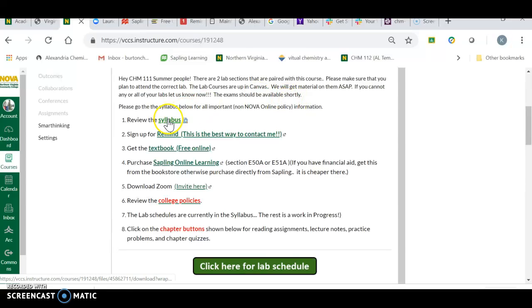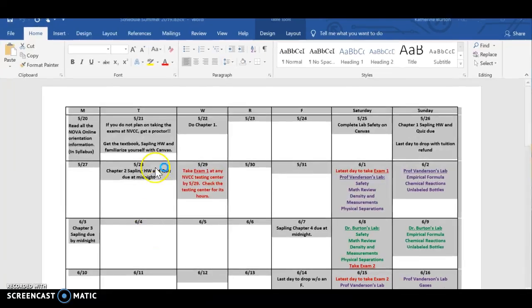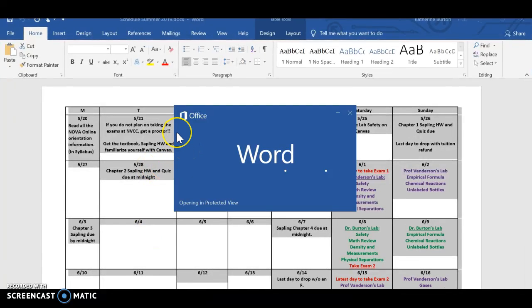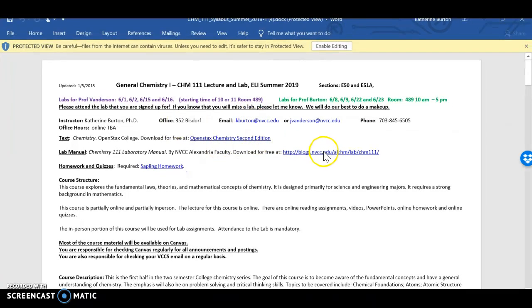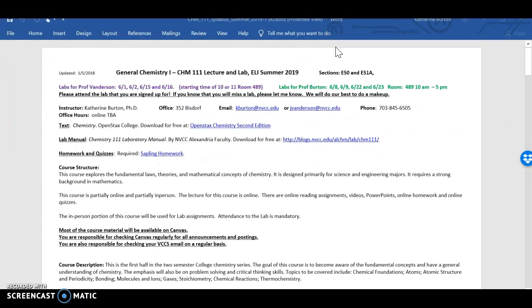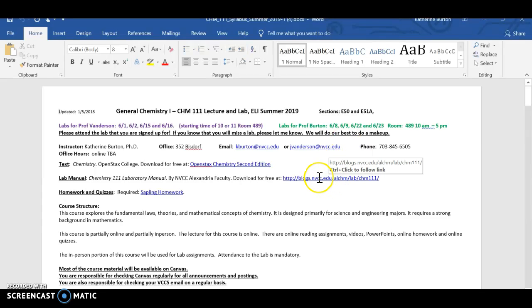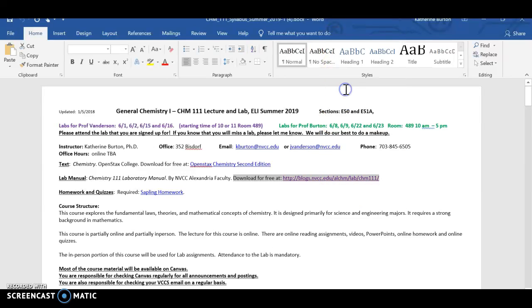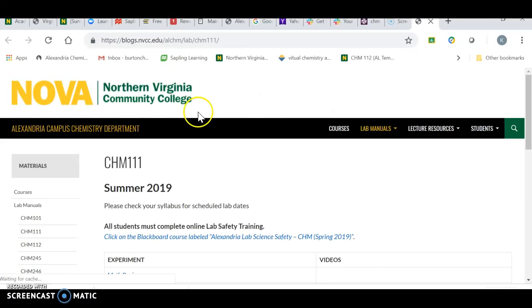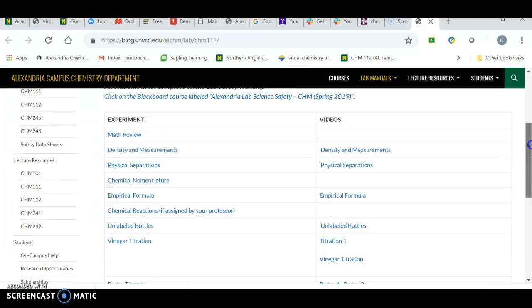Now let's go back down here to the syllabus. One of the other important things on the syllabus is the lab manual. We're big on free here, so the lab manual is a blog site. It doesn't matter if you have me or Professor Vanderson for lab, you are going to use this lab manual, which is right here. It's just our blog site, and if you come into this site, it lists all of the experiments. The first one is the math review.